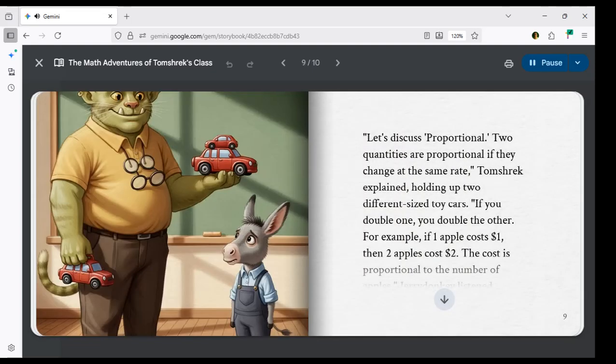Let's discuss proportional. Two quantities are proportional if they change at the same rate, Tomshrek explained, holding up 2 different-sized toy cars. If you double one, you double the other. For example, if 1 apple costs $1, then 2 apples cost $2. The cost is proportional to the number of apples. Jerry Donkey listened intently. So if one thing grows, the other grows in the same way?